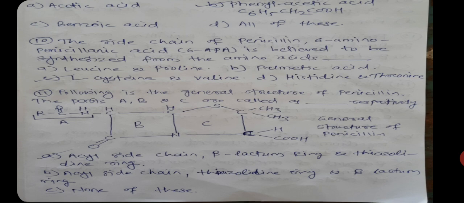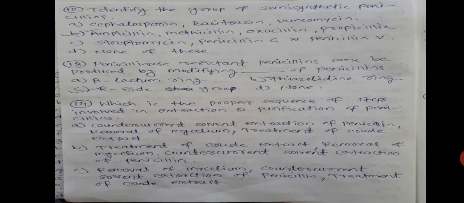So which is the correct answer here? The portion at the left hand side, it is A. So it is acyl side chain. Then at the center here, which is indicated as B, it is a beta lactam ring, and here at the other side, which is indicated by alphabet C, it is a thiazolidine ring. So that's why the correct answer of this question is A, that is acyl side chain, beta lactam ring and thiazolidine ring. Now see question number 12.